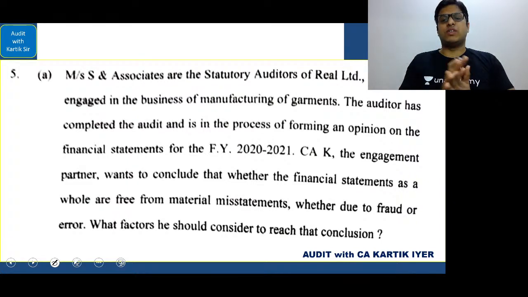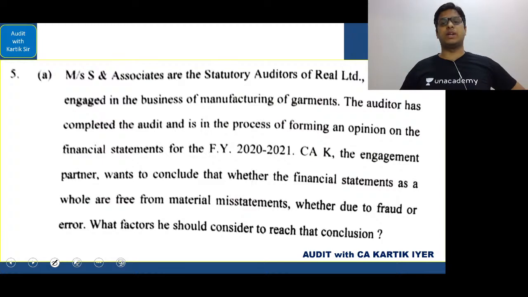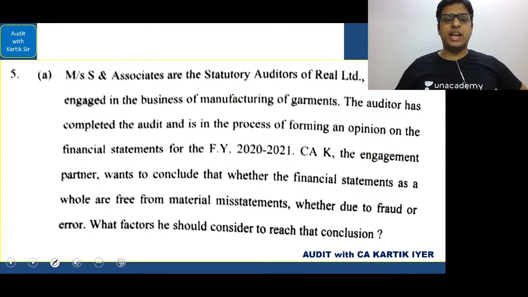Okay, students, I hope it is comfortable. Now we are going to go into the next area. Let's see this. Messrs. S and Associates are the statutory auditors of Real Limited, a company engaged in the business of manufacturing of garments. The auditor has completed the audit and is in the process of forming an opinion on the financial statements for the financial year 2020-2021. CAK, the engagement partner, wants to conclude whether the financial statements as a whole are free from material misstatements, whether due to fraud or error.